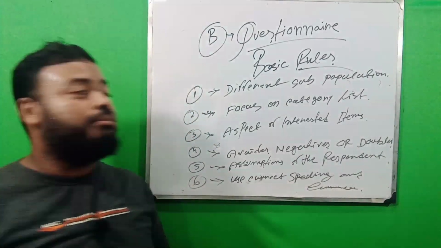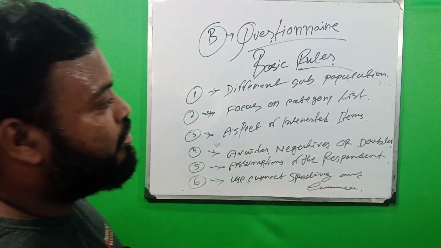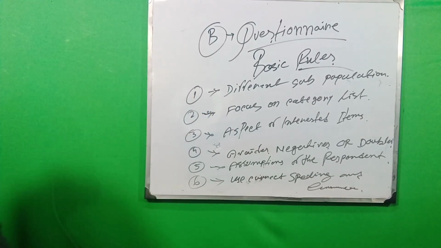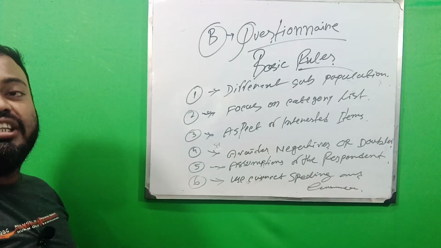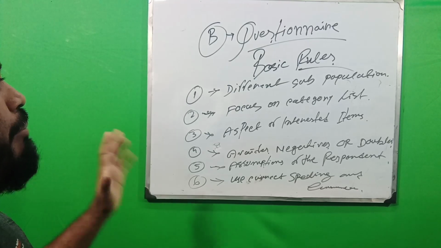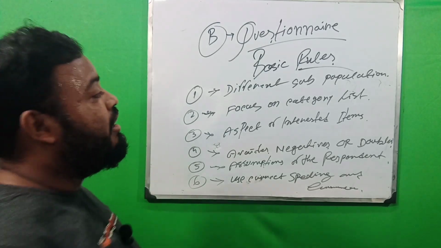Number one is different subpopulations. When the researcher makes the questionnaire, they must know what the different populations are in the country, and on the basis of the different populations they make the questionnaire form.